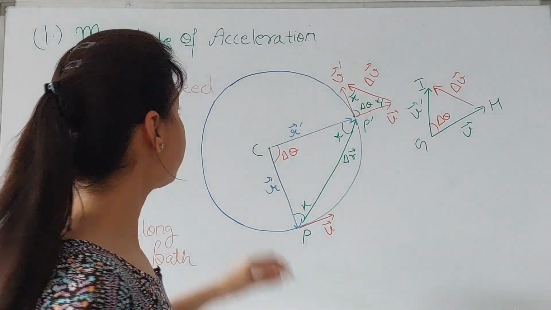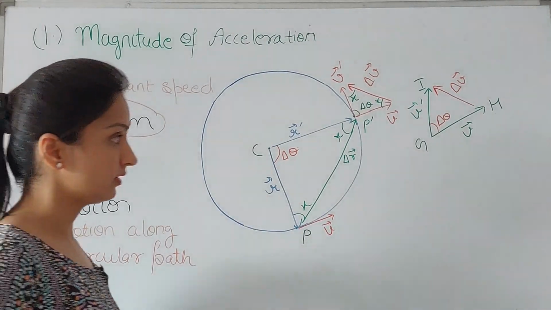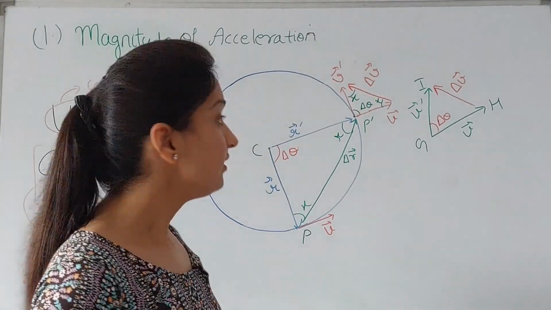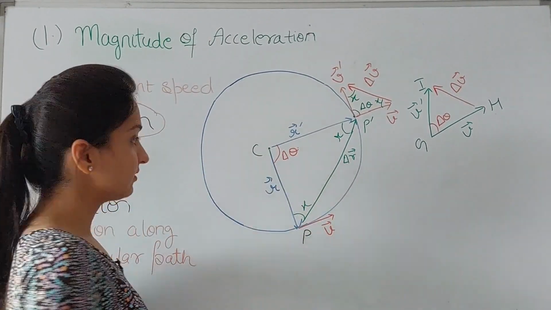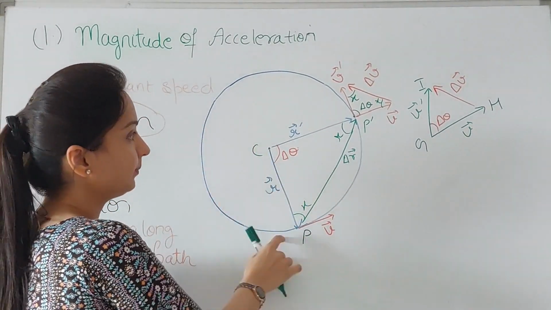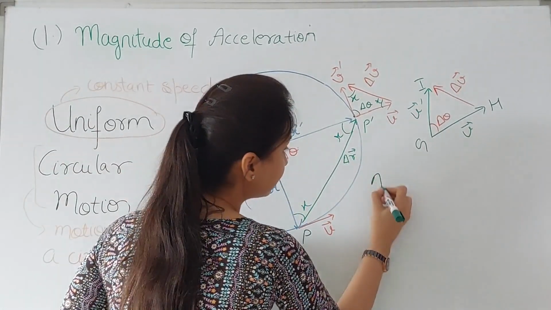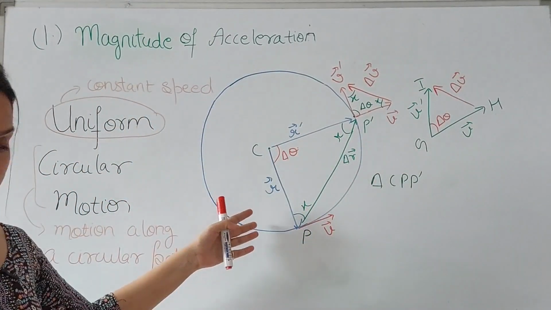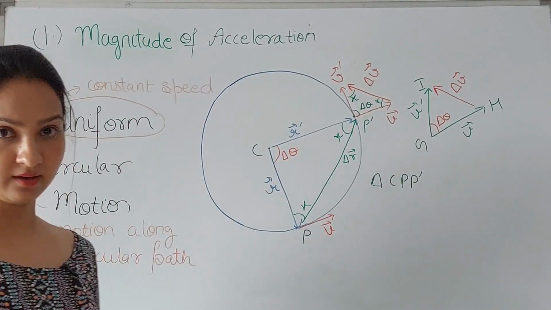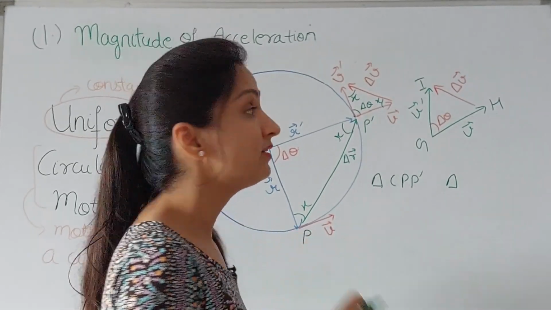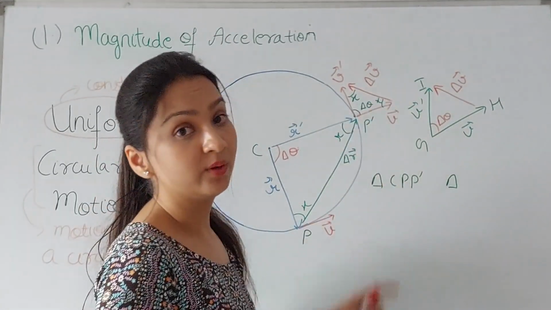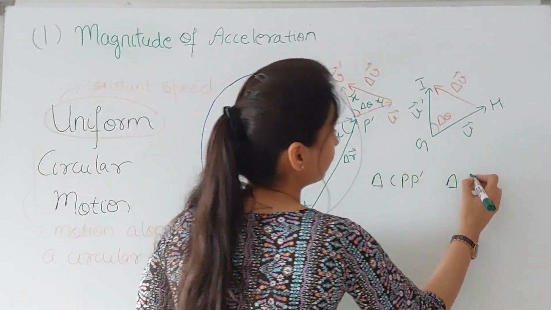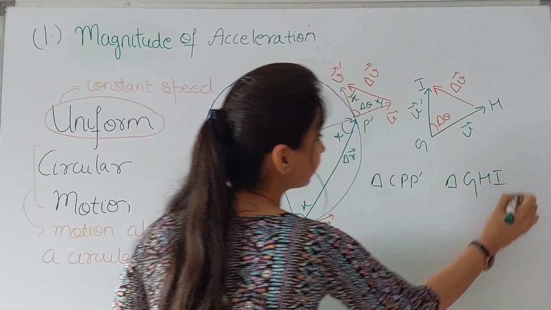Now the next thing was to find the magnitude of the acceleration. If you remember, we had two triangles. One was formed by the position vectors, which I have named CPP dash. This triangle CPP dash is formed by the position vectors R, R dash and delta R. We had another triangle formed by the velocity vectors, and I am naming this triangle GHI.